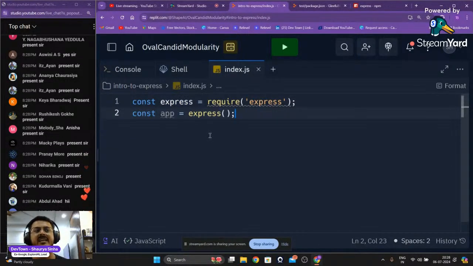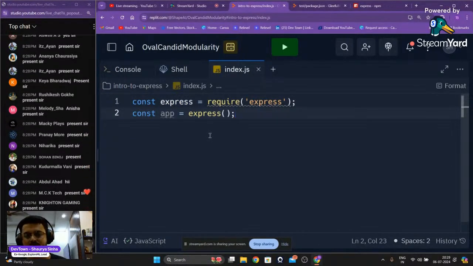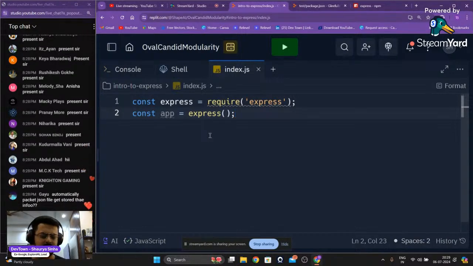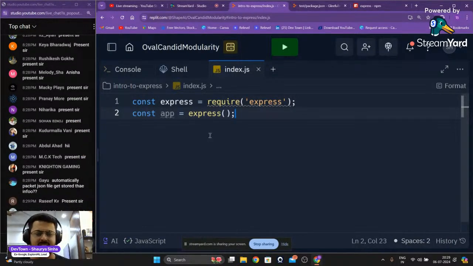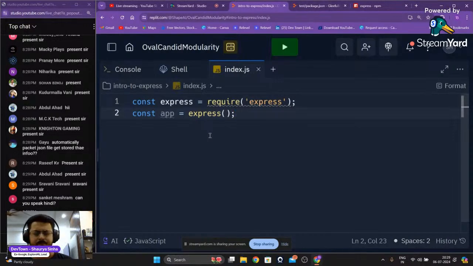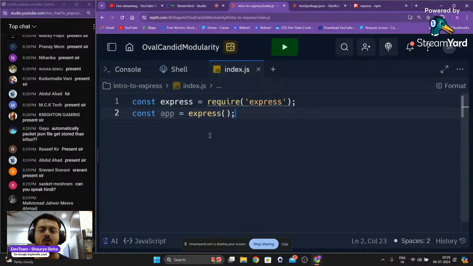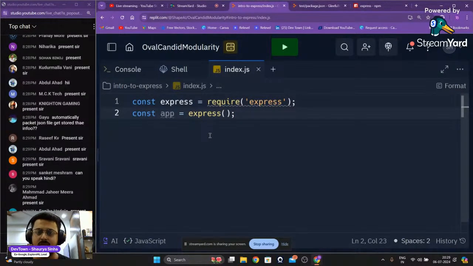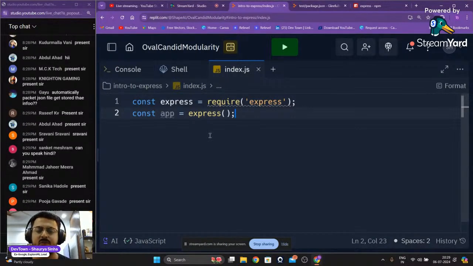Now this is basically because of the previous versions of express.js. Right now we are using the latest version of express.js, but when express.js was originally created, it had this particular thing, that is const app is equals to express, and you call the entire package right over here, and then you start using it. So instead of calling one tool at a time, you call the entire package and you start using it.